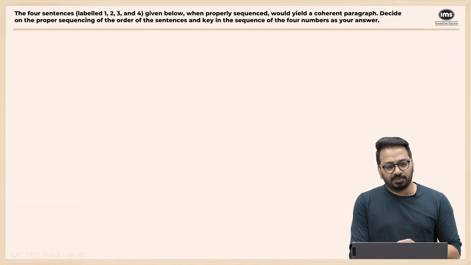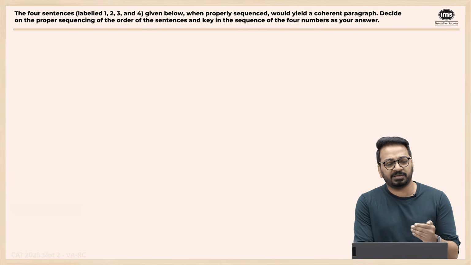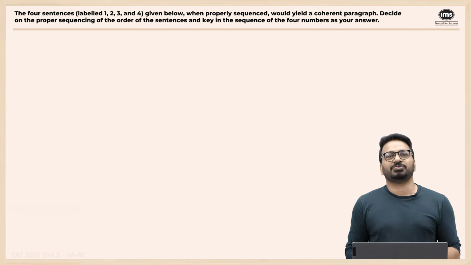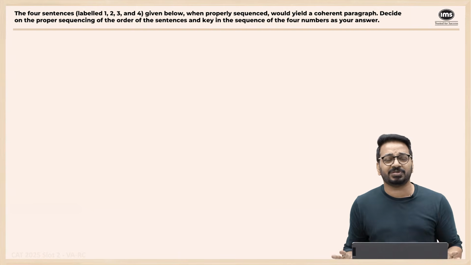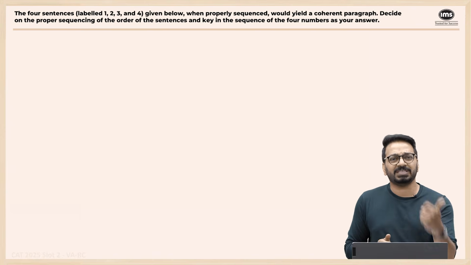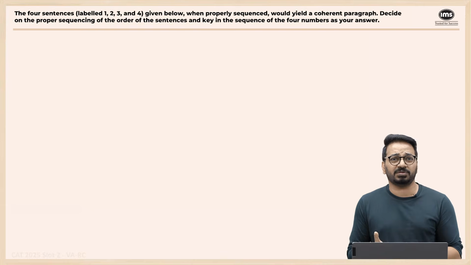Another one, there are 4 sentences given below where properly sequenced would yield a coherent paragraph. Decide the proper sequence of the order of sentences and key in the sequence. So jumbled paragraphs, 4 sentences. How do we do it? Don't read the whole thing at the beginning and then try to sequence. Always go by every sentence and look at it. Is it a starter or is it a follower, right?